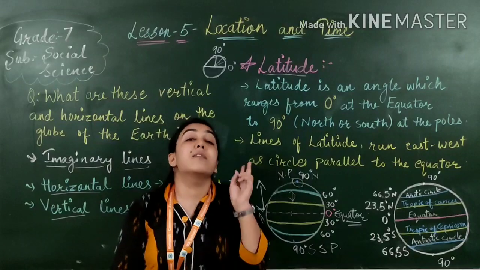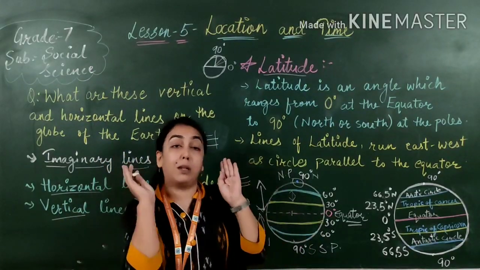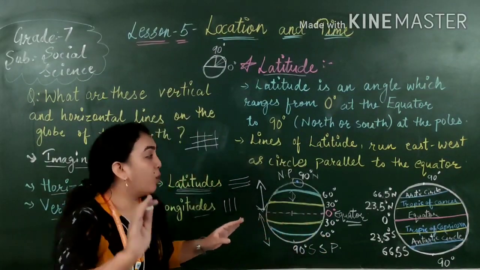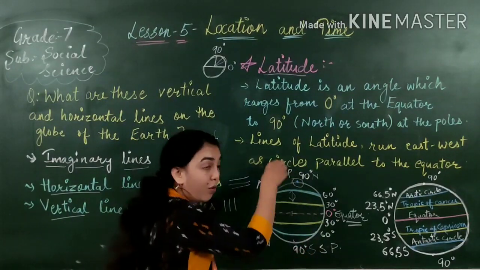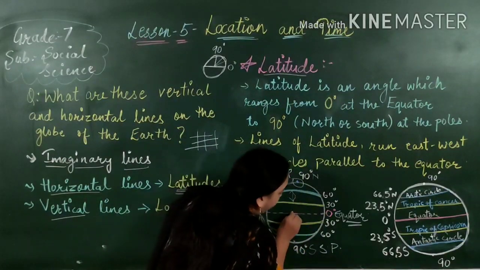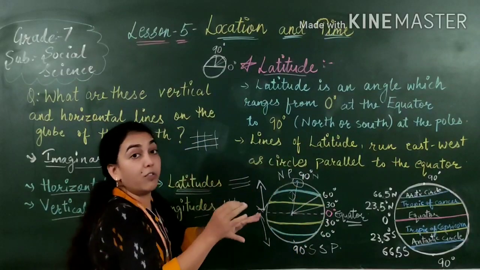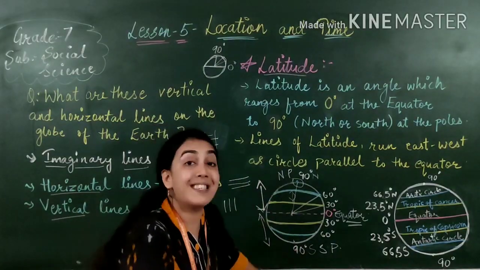The poles mean the polar region, where there is a frigid zone, meaning it is completely cold and there is ice. I hope that you know this. So from this 0 degree, whichever angle we measure, whether it is 30, 60 or 90, all these will be called latitudes, and they remain the same.